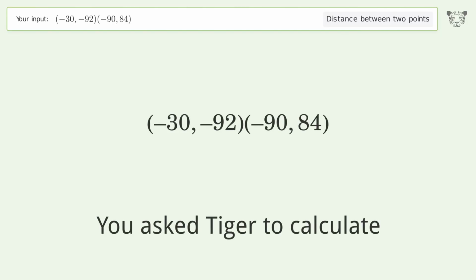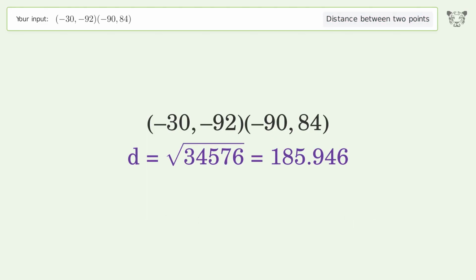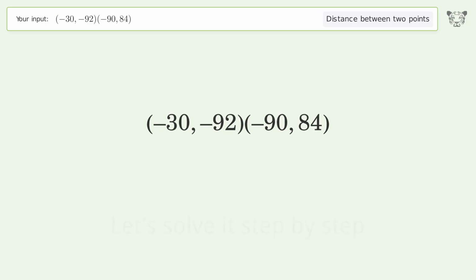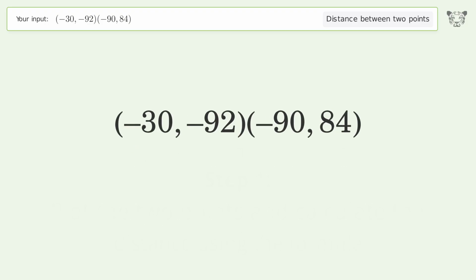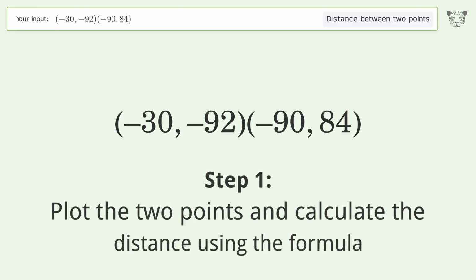You ask Tiger to calculate. This deals with the distance between 2 points. The distance between the 2 points is the square root of 34,576, or 185.946. Let's solve it step by step. Plot the 2 points and calculate the distance using the formula.